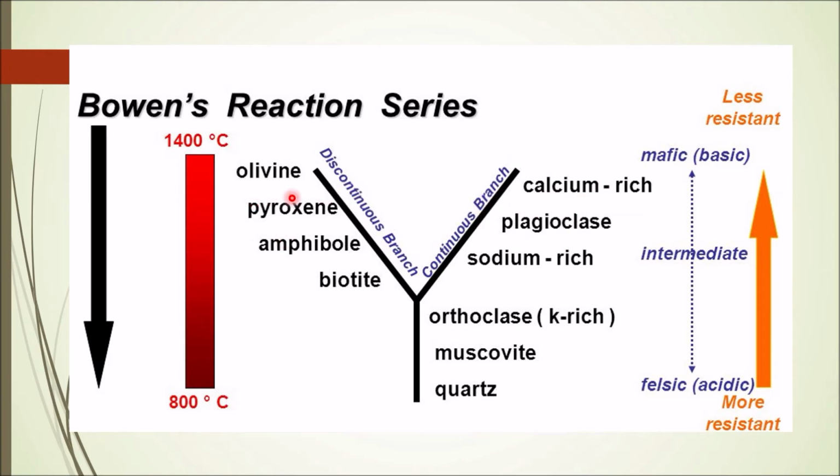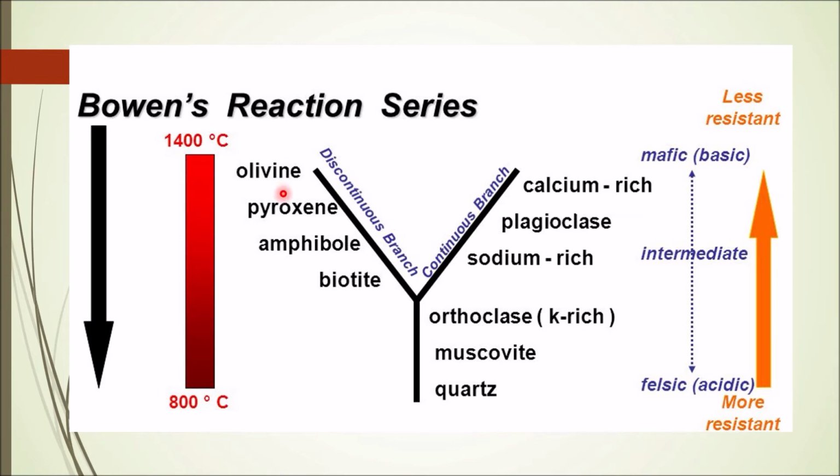So what happens with decrease in temperature? Let's suppose we have a magma of basaltic nature with the silica percentage 45 to 55%, and how it crystallizes. First olivine mineral will be formed, and likewise a calcium plagioclase will be formed. Along the discontinuous branch, what happens after some time or after dropping some temperature, the olivine mineral which was earlier